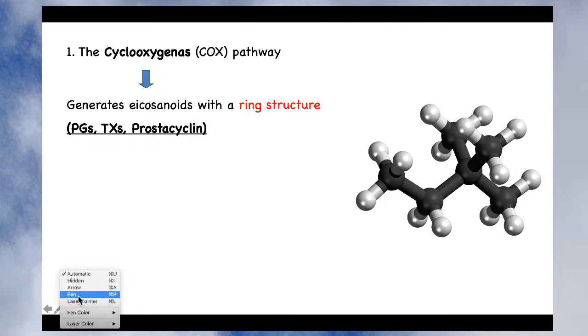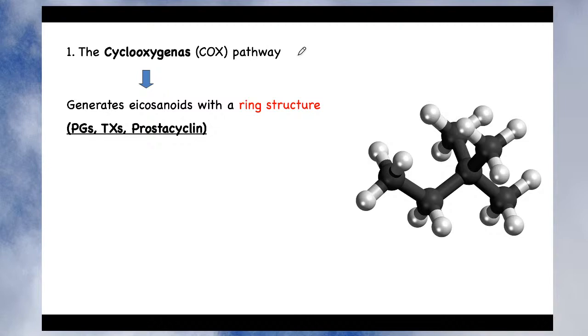Right? So there are many eicosanoids. Some have a ring structure, and some do not have the ring structure. It means they are straight chain molecules. They have carbon and hydrogens and different substitution groups, but those are straight chain. So some are ring structure.